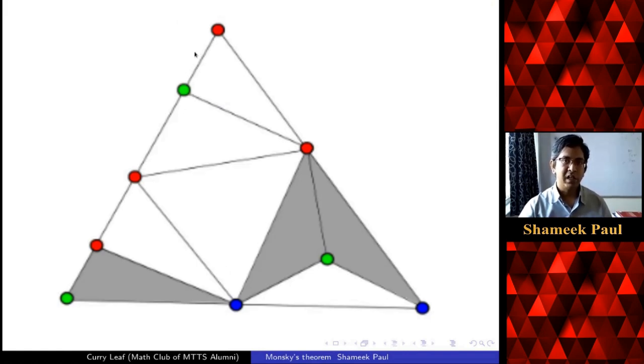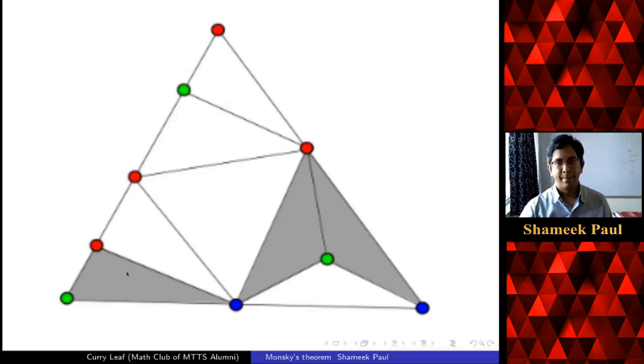But just red green, you can take any two colors. Suppose I take blue green. So blue green, we have only one edge over here. So again, we have an odd number of blue green edges on the boundary. So again, the theorem says that there will be an odd number of rainbow triangles, which is 3 here.